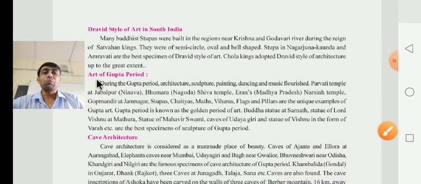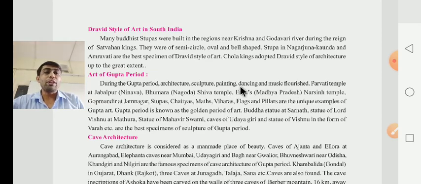After that, they have to give about the art of the Gupta period. What do they have to give? The art of the Gupta period. It means Guptakalin Kala. During the Gupta period, architecture, sculpture, painting, dancing and music all flourished.